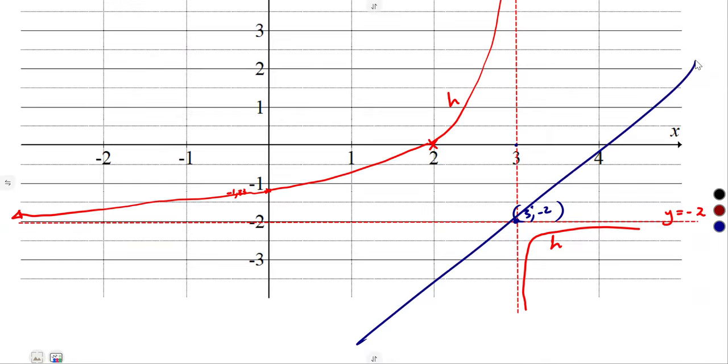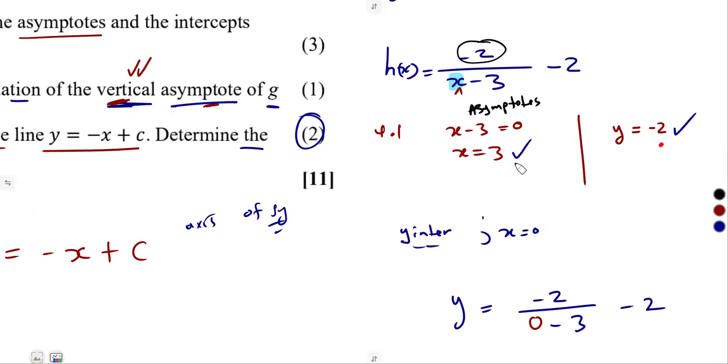For a positive gradient going that way, it is still going to pass through the same point. So you use the point (3; minus 2) from your asymptotes. x is 3, y is minus 2. It passes through that point.